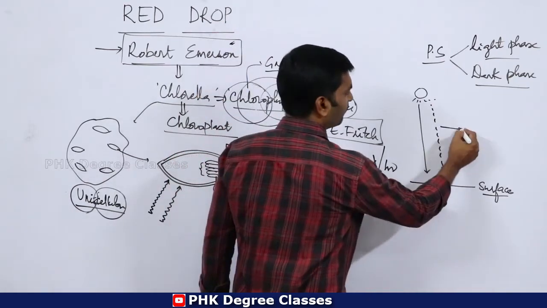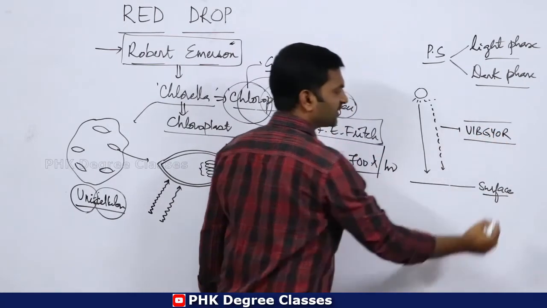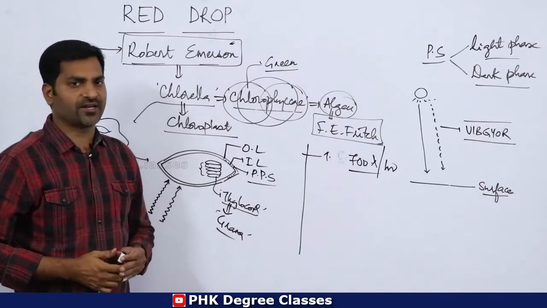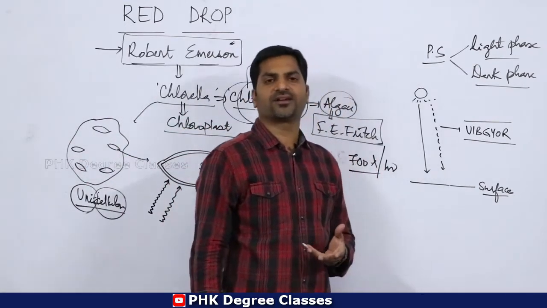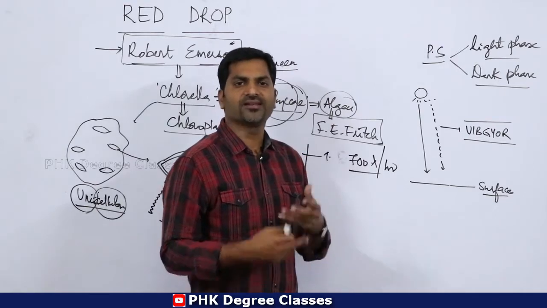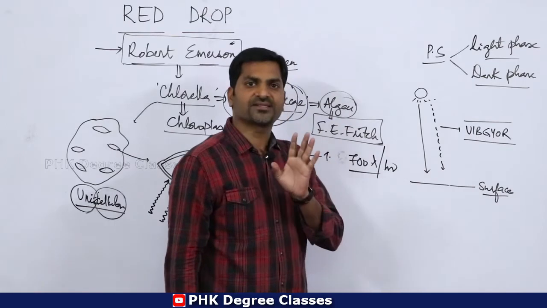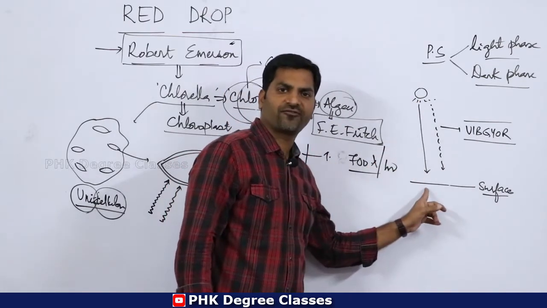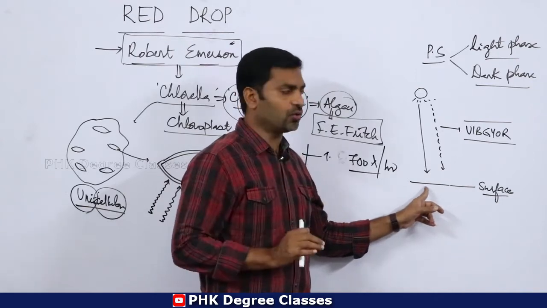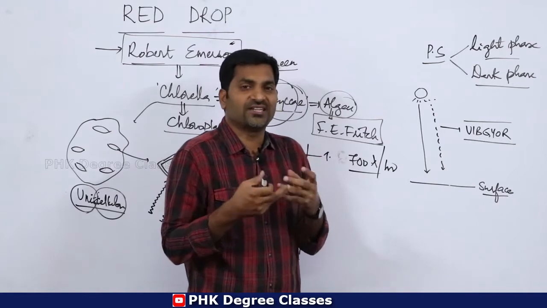We know very well about VIBGYOR, which you might have studied several times in several books. VIBGYOR is a kind of sunlight coming from the sun to the surface of the earth, and the entire electromagnetic spectrum is composed of different lights.